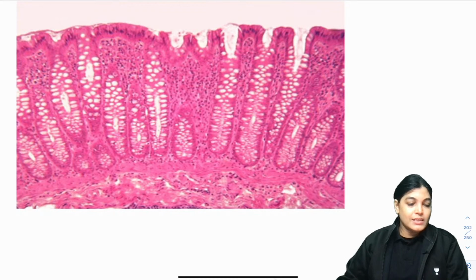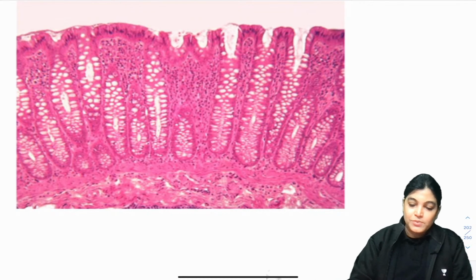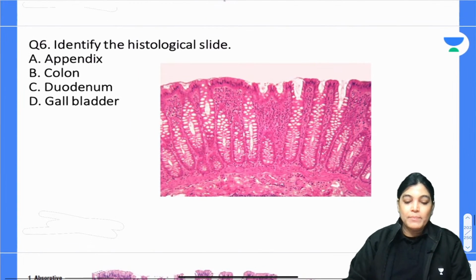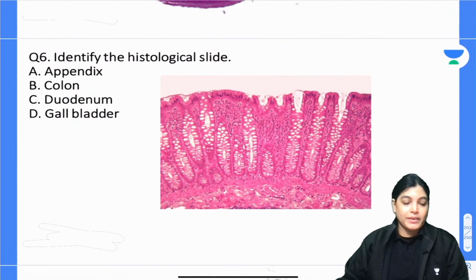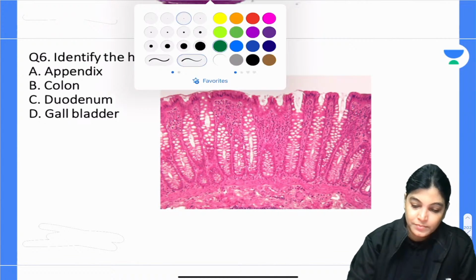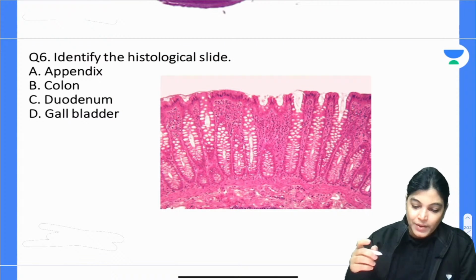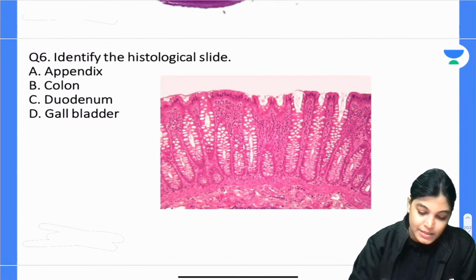Just see the slide once more, 30 seconds I will give you for solving this MCQ. Okay, my dear aspirants, now again options are appendix, colon, duodenum, gallbladder. According to you, which is the correct answer? The correct answer here is colon.